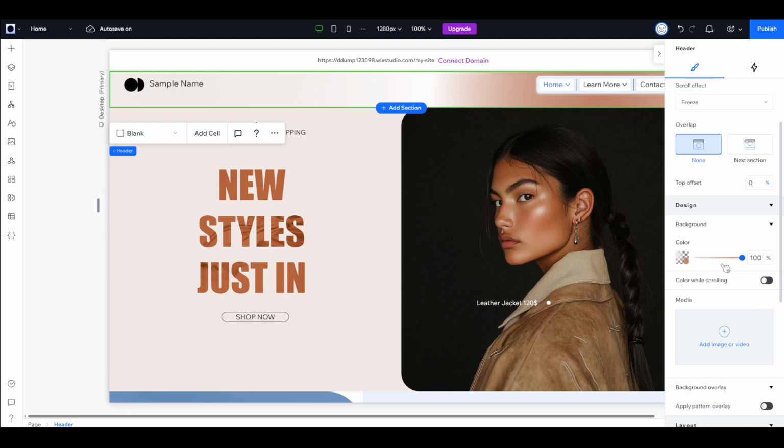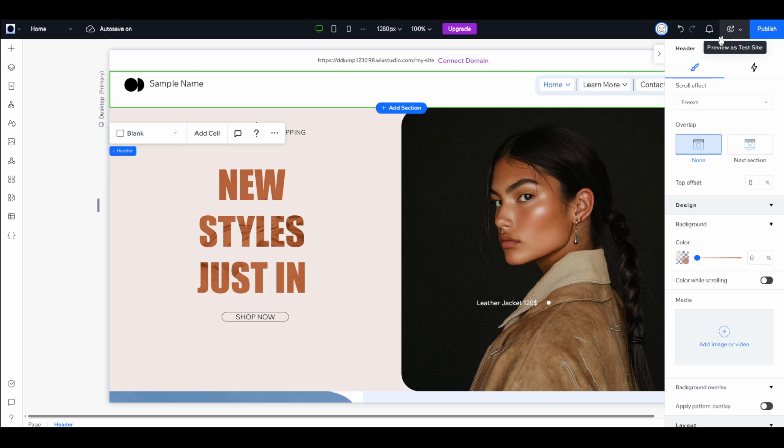Once you're in the Inspector tab, navigate to the Design tab. This is where the magic happens. Look for the color slider. You'll notice this slider allows you to adjust the opacity of your header. For this tutorial, we need to make the opacity 0%. By doing this, you lift the color out of the header completely, rendering it transparent. Feel free to play around with different opacity levels if you want a slight hint of color, but for a full transparent effect, take it all the way down.